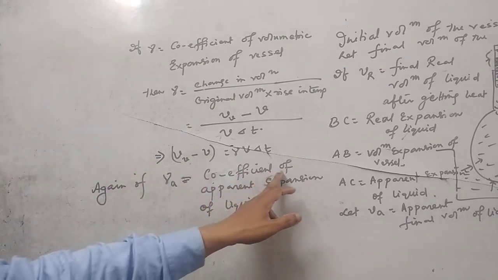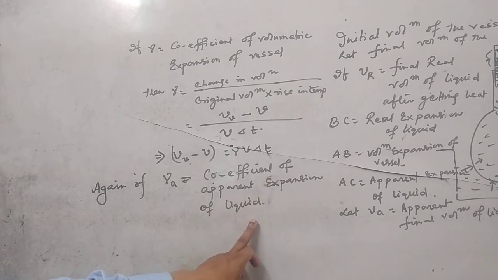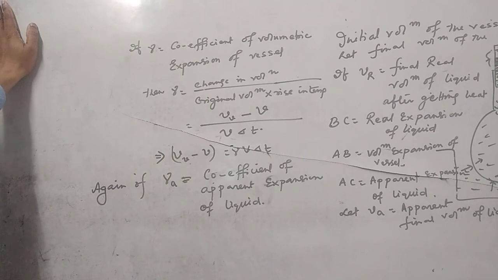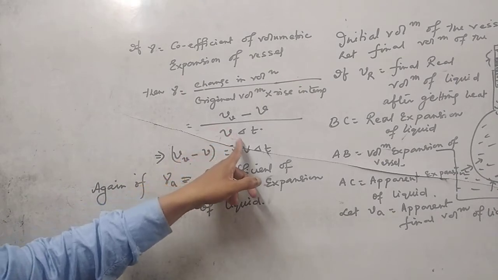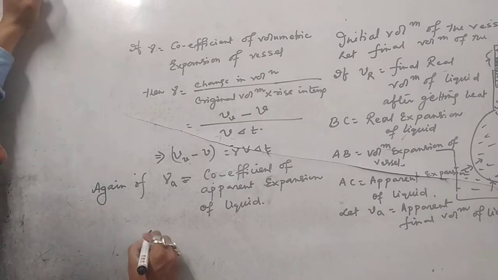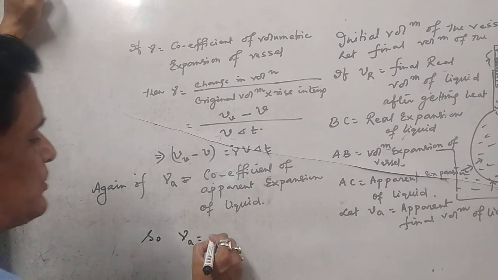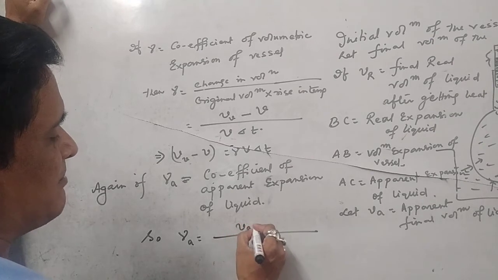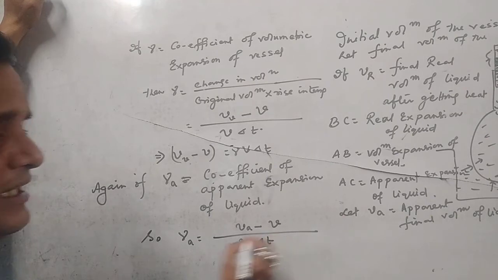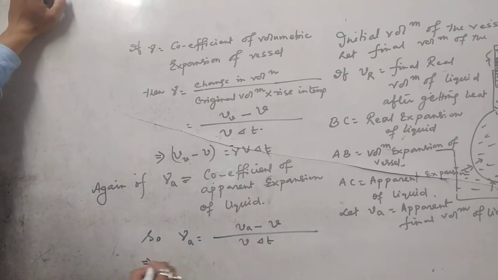It is the coefficient of apparent expansion of liquid, defined as the change in volume per unit original volume per degree rise in temperature. Clear enough? So gamma suffix A equals V suffix A minus V divided by V into delta T. So V suffix A minus V equals gamma A into V into delta T.